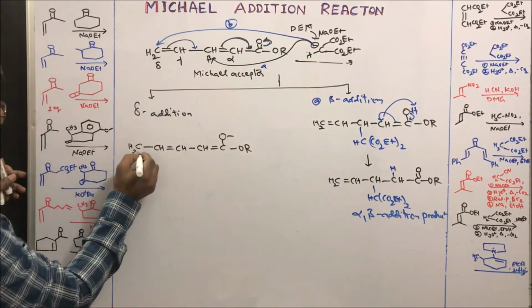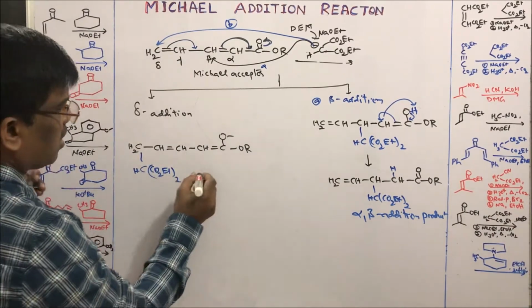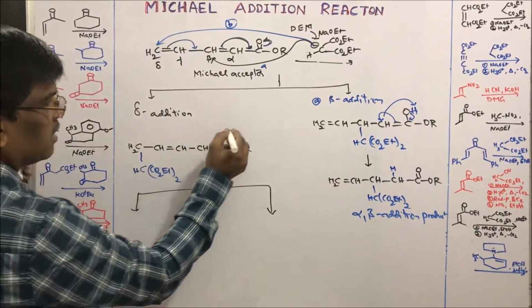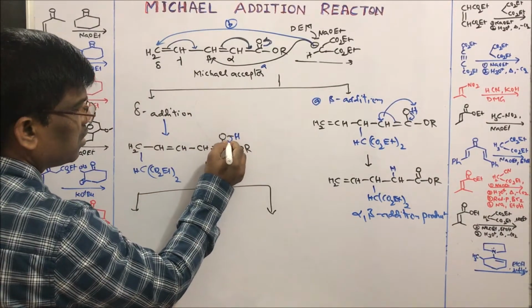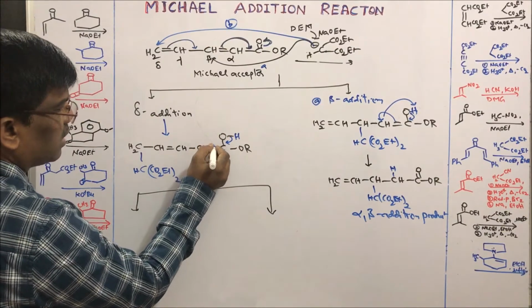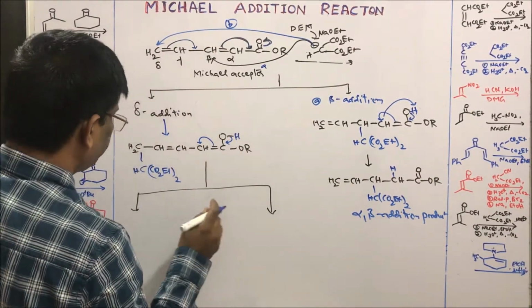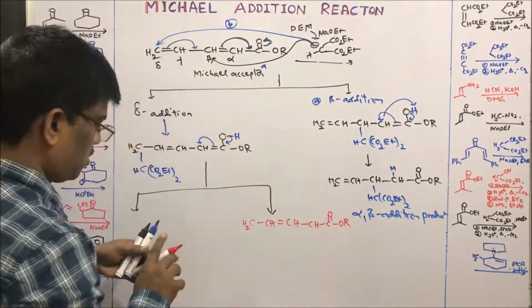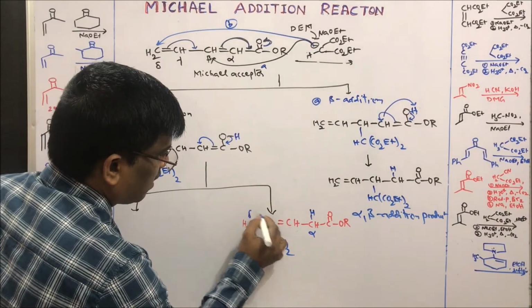So here delta addition is taking place. This delta addition compound is the enol form. This delta addition product can enolize in two ways. So it can take a proton here itself to give the product.